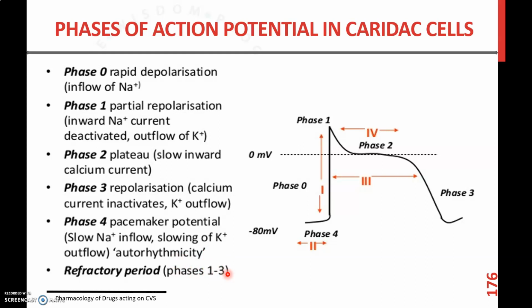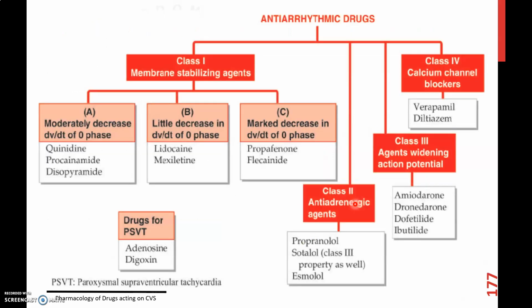So this is the normal phase of the action potential, and these phases are very important to understand the mechanism of action of antiarrhythmic drugs, which we will discuss in the next slide. Antiarrhythmic drugs are mainly classified into 4 classes: class 1, class 2, class 3 and class 4. Class 1 is also known as membrane stabilizing agents, or sodium channel blockers. Class 2 is adrenergic agents, beta blocking agents, class 3 is agents widening the action potential, and class 4 is calcium channel blockers like verapamil.